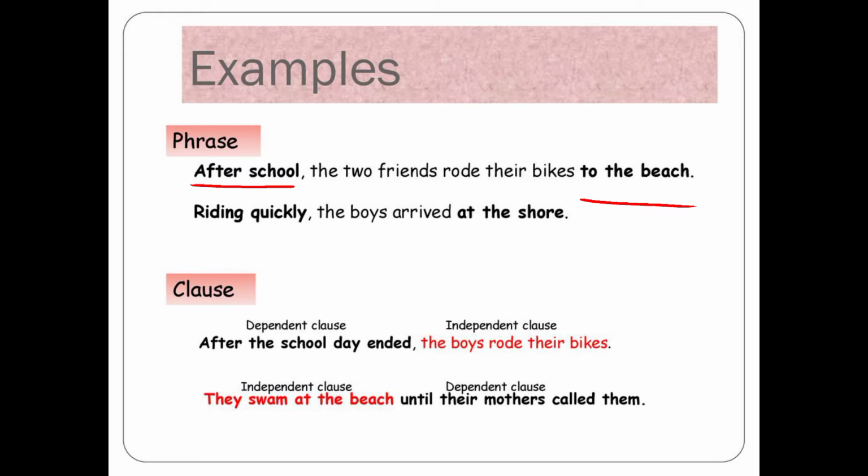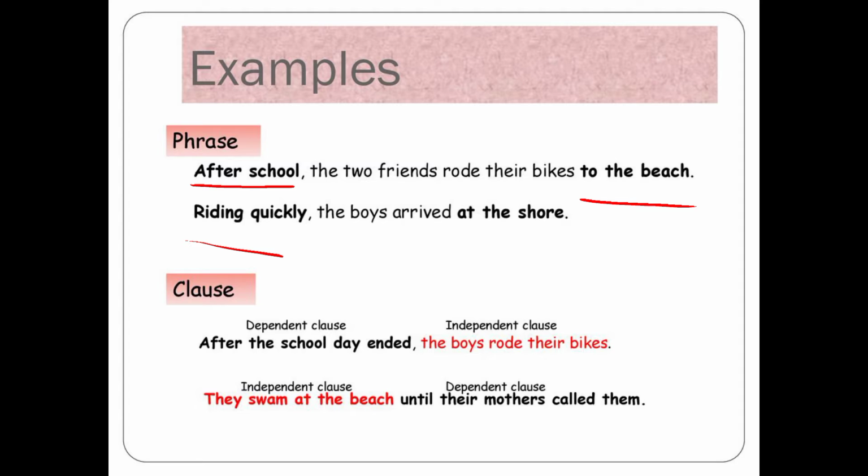In the second, "riding quickly" is a noun phrase. We cannot understand what riding quickly, what person is riding, why this person is riding quickly, or when. We are not getting answers to those things, so it is a phrase.